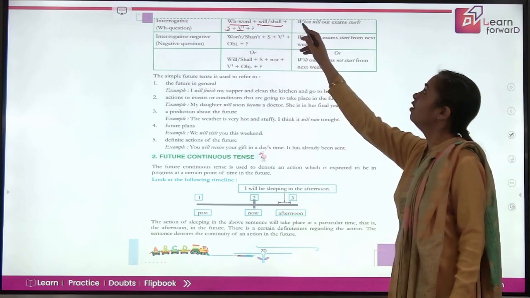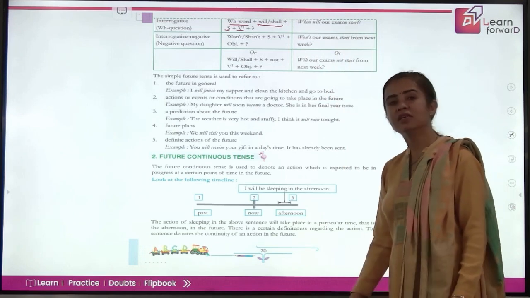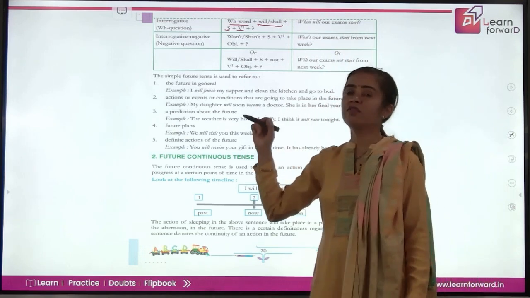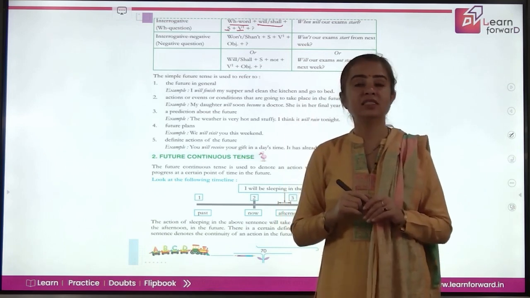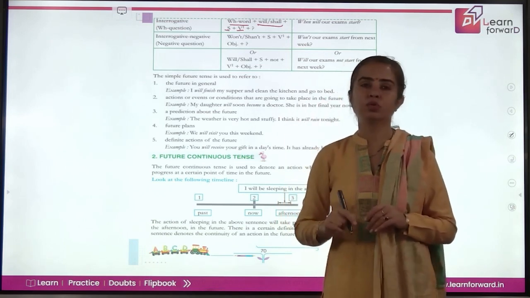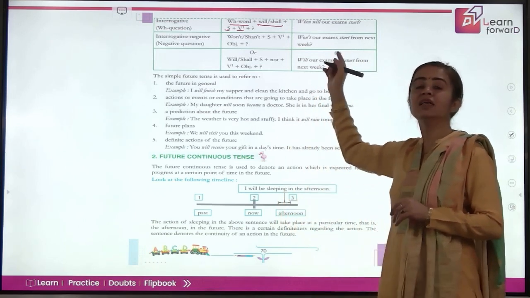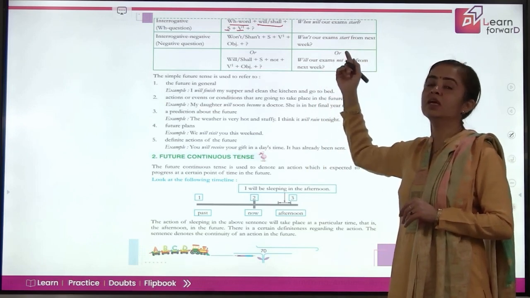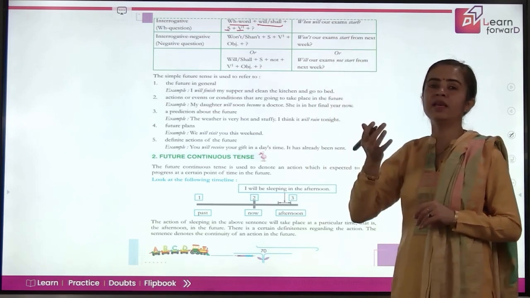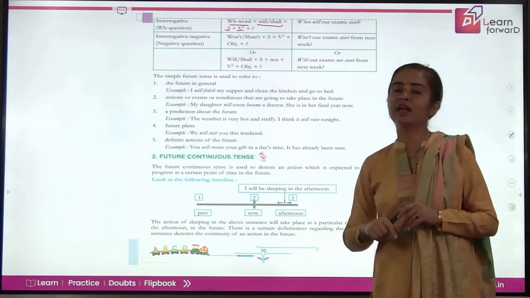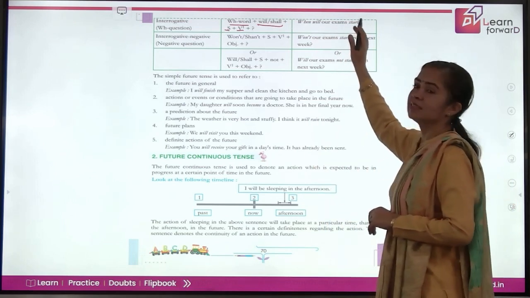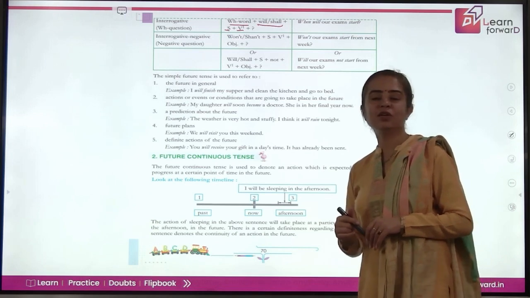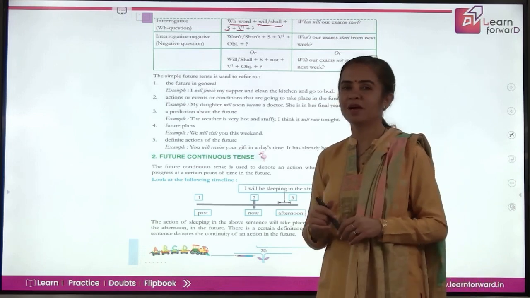So we have, when will our exams start? What you have to remove from the sentence is the part that is giving the answer to your wh question. So our exams will start next week. So next week is the answer to when. That is why we have removed that phrase. So it's when will our exams start, and of course it is an interrogative sentence, so you are going to put a question mark at the end.